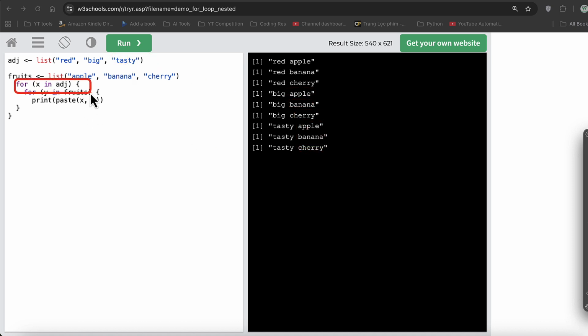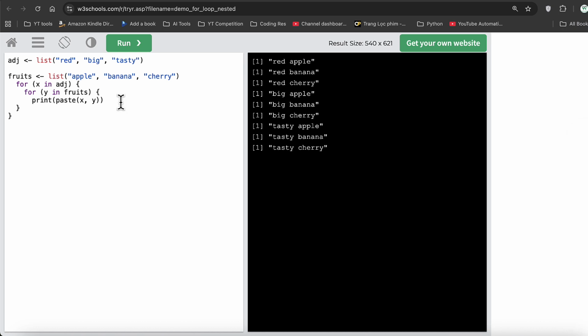So the outer loop actually executes only 3 times based on the items that we have here, but the inner loop has executed 9 times. For every single iteration of the outer loop, the inner loop executes 3 times. Then again a single iteration, again the inner loop executes 3 times. So the outer loop only executes 3 times, and the inner loop executes every single time for the single item. That's what the nested loop basically allows us to do.